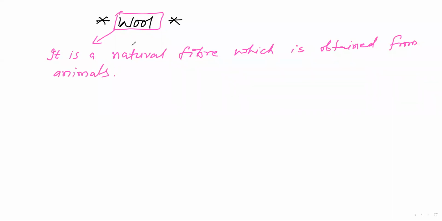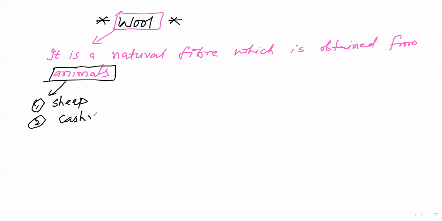Okay, which type of animals? Names of animals: first, sheep. Second, Kashmiri goat.